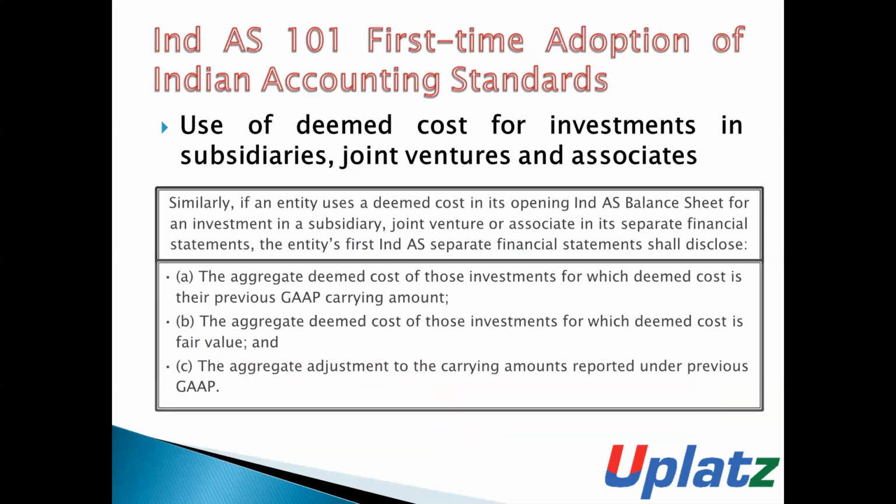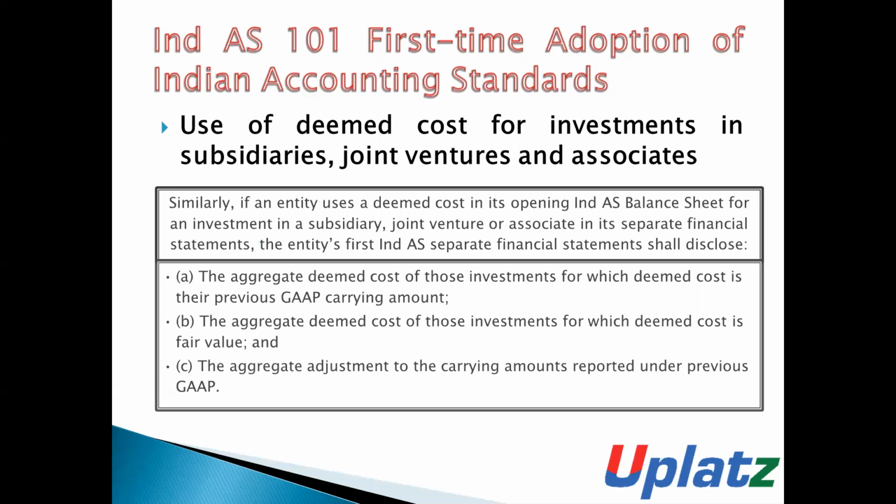Use of deemed cost for the investment in subsidiary, joint venture and associate. When there is a use of deemed cost for the investment made in a subsidiary, joint venture or associate by the company, what are the disclosure requirements as per Ind AS 101?